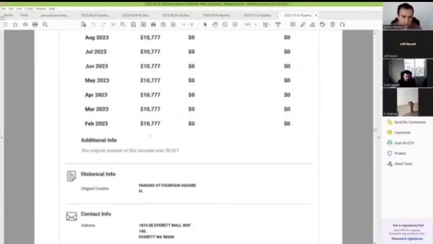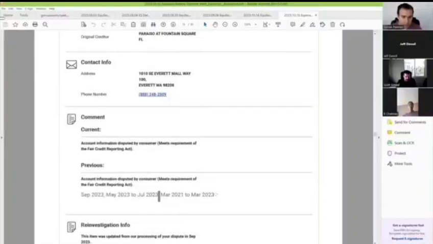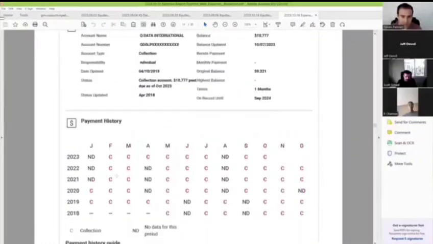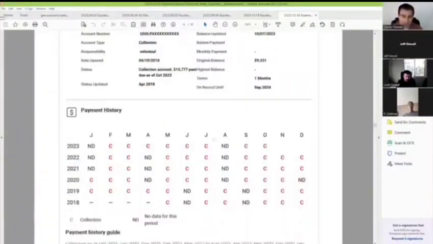I mean, you've got it reporting here. Let's go back down here. So here it gets interesting, because April of 2023 is missing, and August. April and August, the A's are missing. Interesting here, April is showing as a collection, but for August, here is no data for the payment history. So first I was thinking maybe they just didn't report it, but what the hell, they did report the payment history. So they're going to report, it has to be monthly, which is the industry standard requirement.